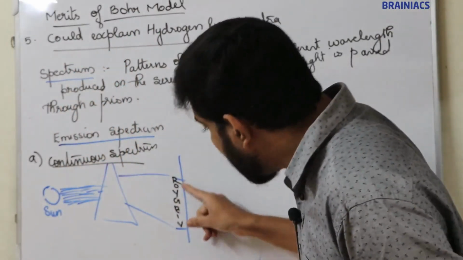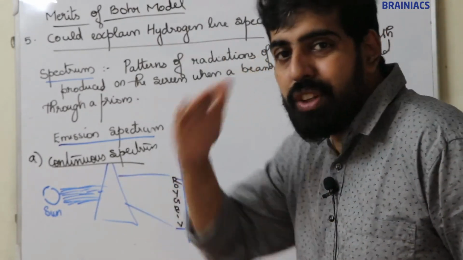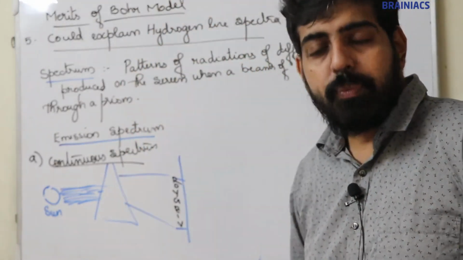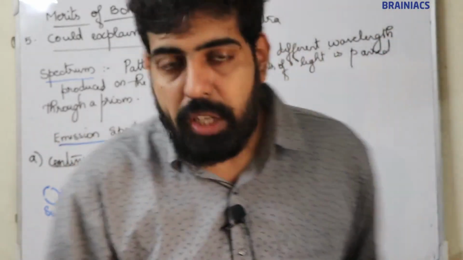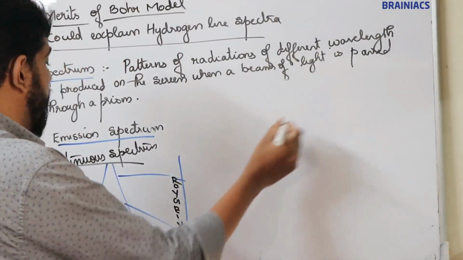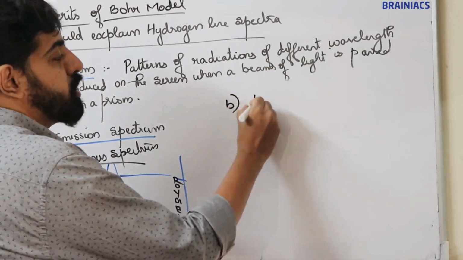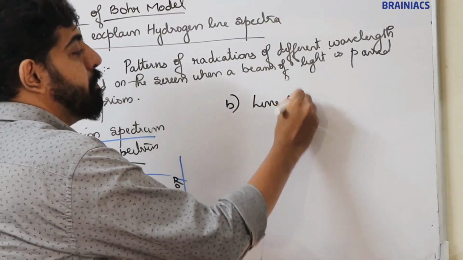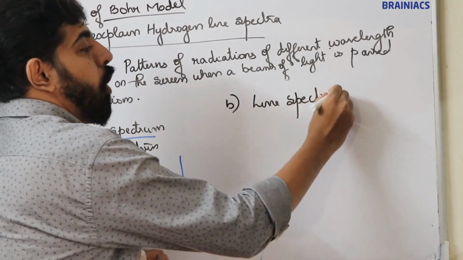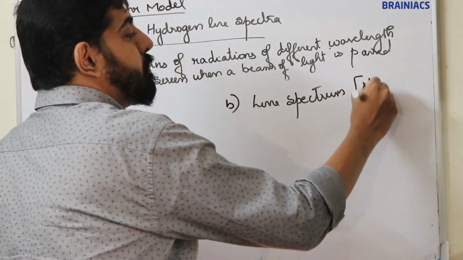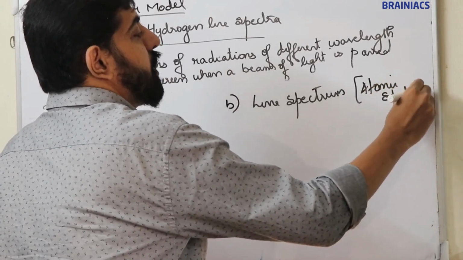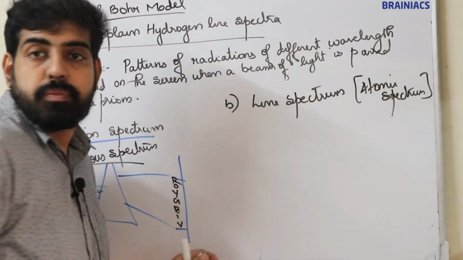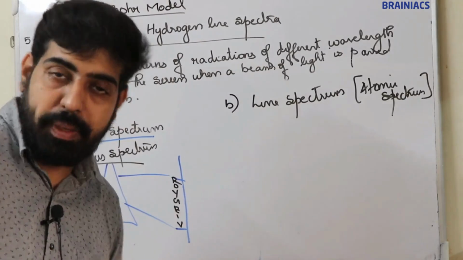If we observe all the colors continuously without any gaps, it is a continuous spectrum. There is one more type of emission spectrum, known as line spectrum, or atomic spectrum.